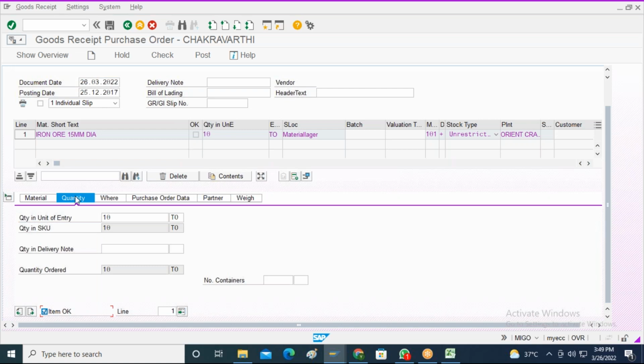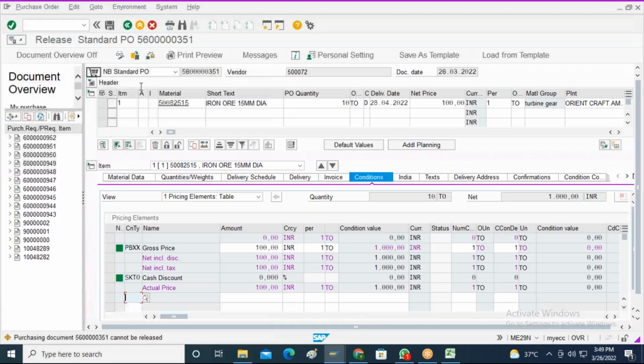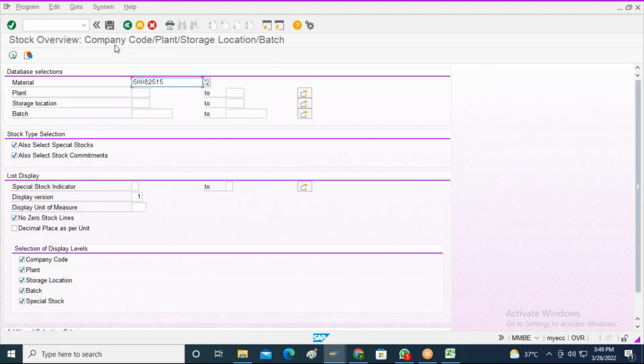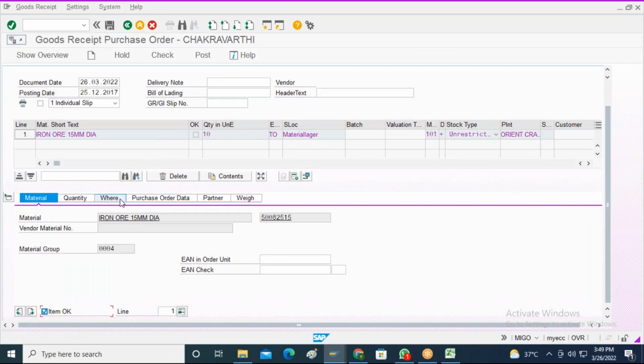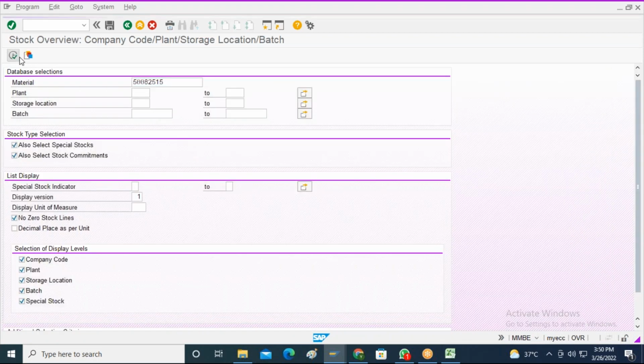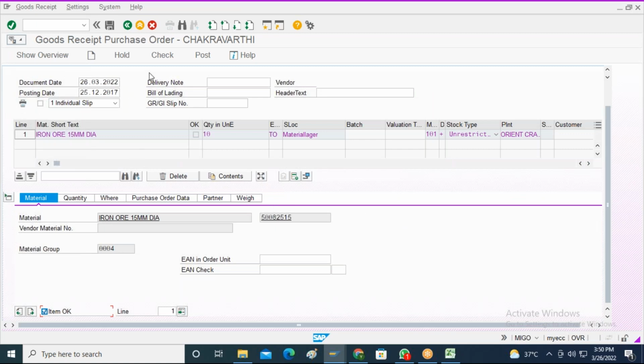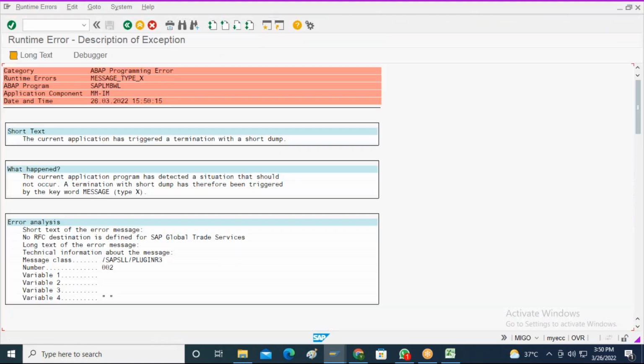Before that, I will see the stocks of this particular material in my company. I will go to MMBA. For this particular material 50082515, I have a stock of 0 pieces available now. See, there is no stock, but I created one purchase order for 10 pieces. That is the reason I am able to see on order stock. Okay, now I will try to do the goods receipt. I will click on post.